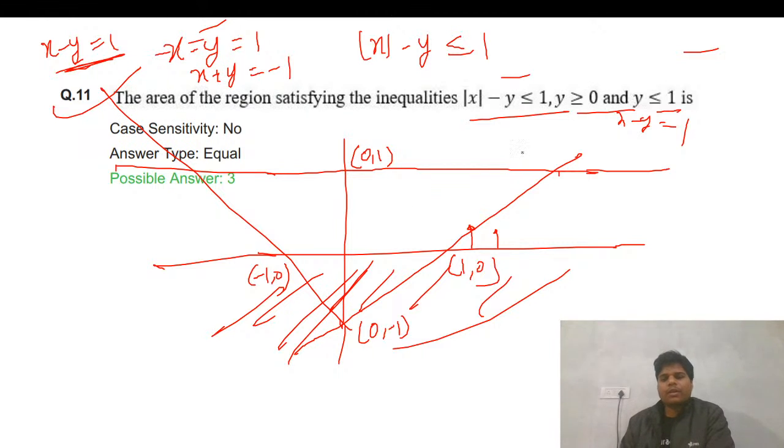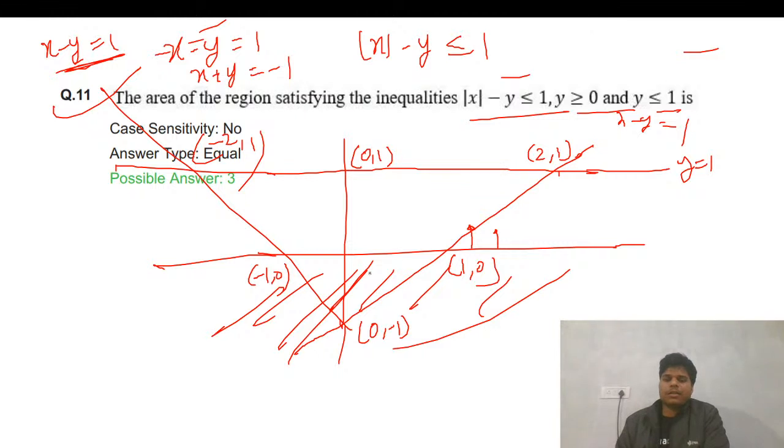Fine. So on this line, y equals to 1. If I put y equals to 1 here, x becomes 2, so 2 comma 1. And in this equation, this becomes minus 2 comma 1.